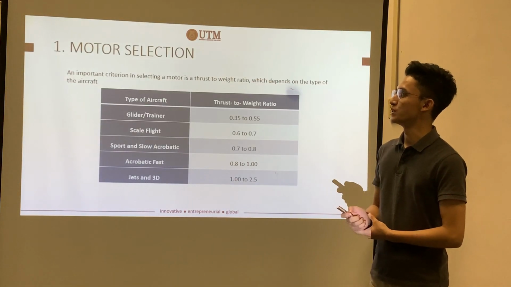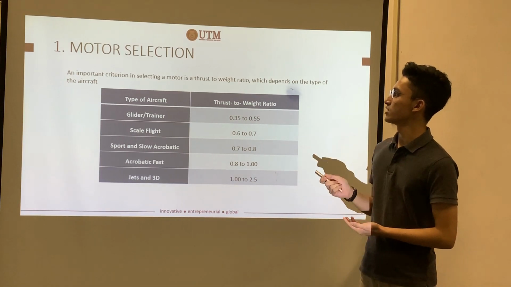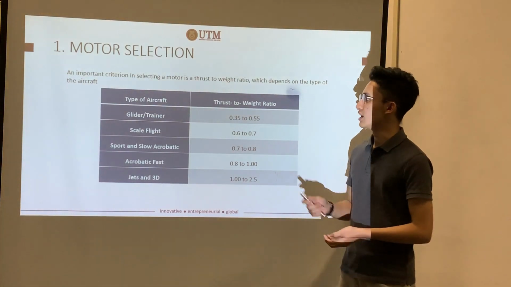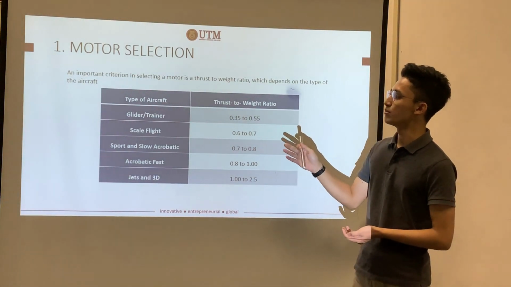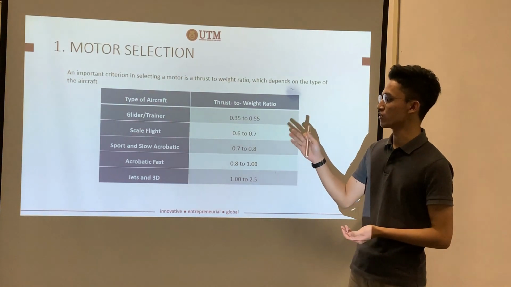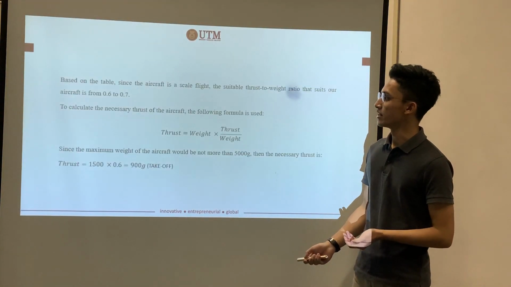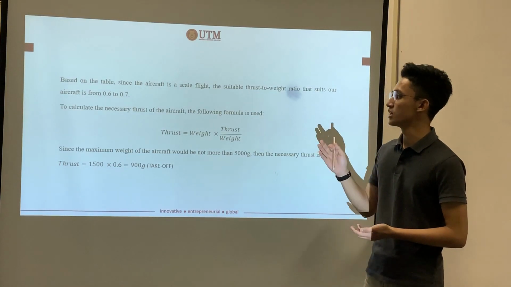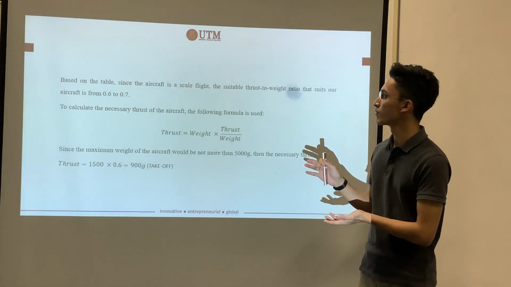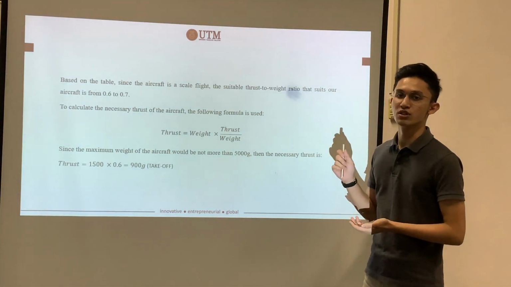First, we'll go to the motor selection. An important criterion in selecting a motor is the thrust to weight ratio, which depends on the type of the aircraft. As you can see, this is the table of aircraft type and thrust to weight ratio. We have glider, scale flight, sport and slow acrobatic, fast, and jet and trailing. Based on the table, our aircraft project is for scale flight, so the suitable thrust to weight ratio for our aircraft is 0.6 to 0.7.